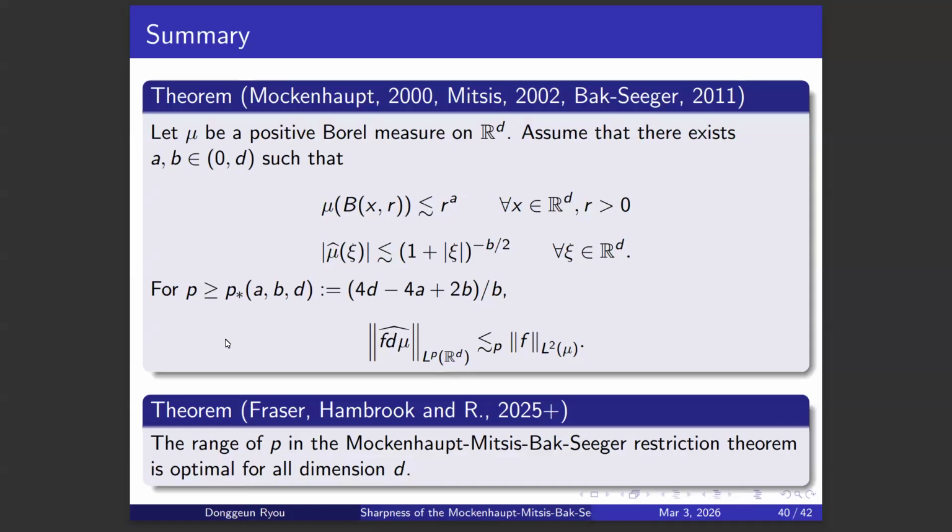Let me summarize this. There is a generalized extension estimate which can be applied to fractal measures. And we proved that the range of p here is optimal. In other words, for given a and b, there exists a measure which satisfies the given regularity and Fourier decay conditions, but the L2 to Lp estimate fails when p is smaller than p star.